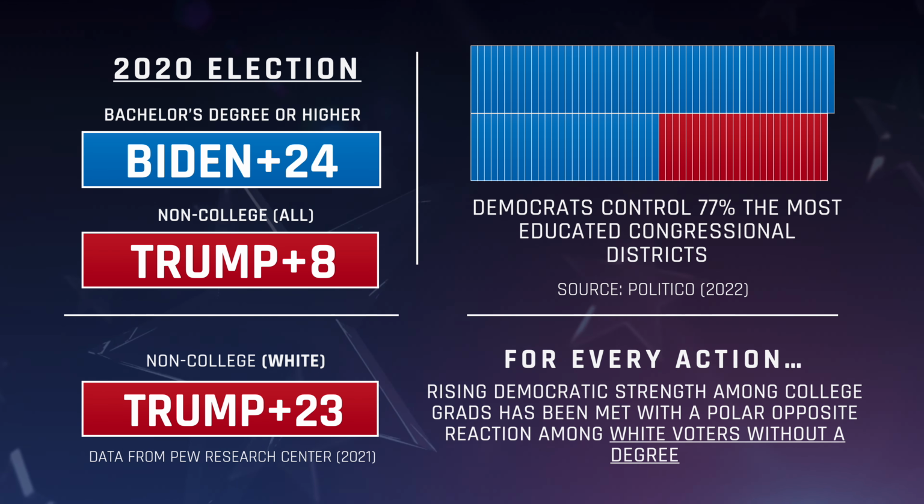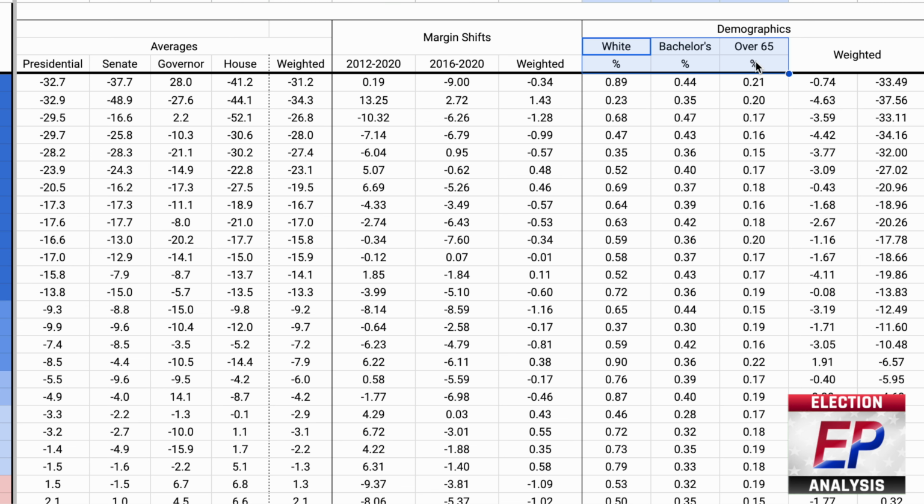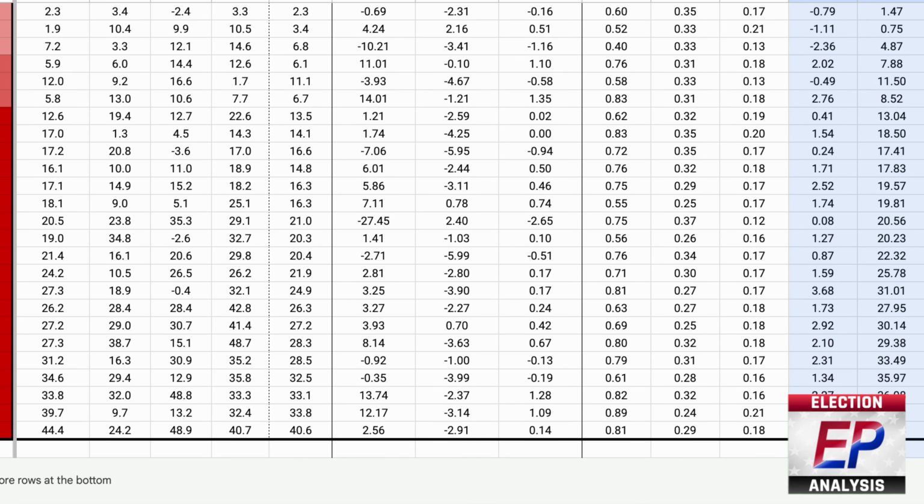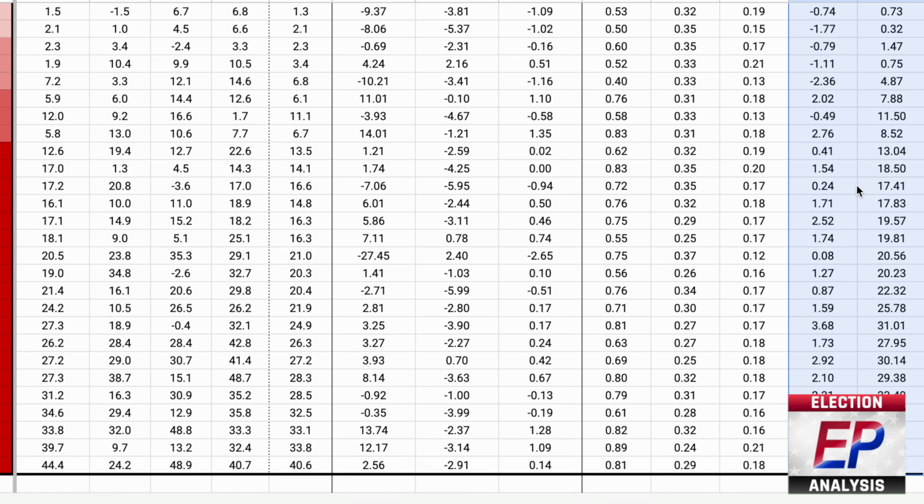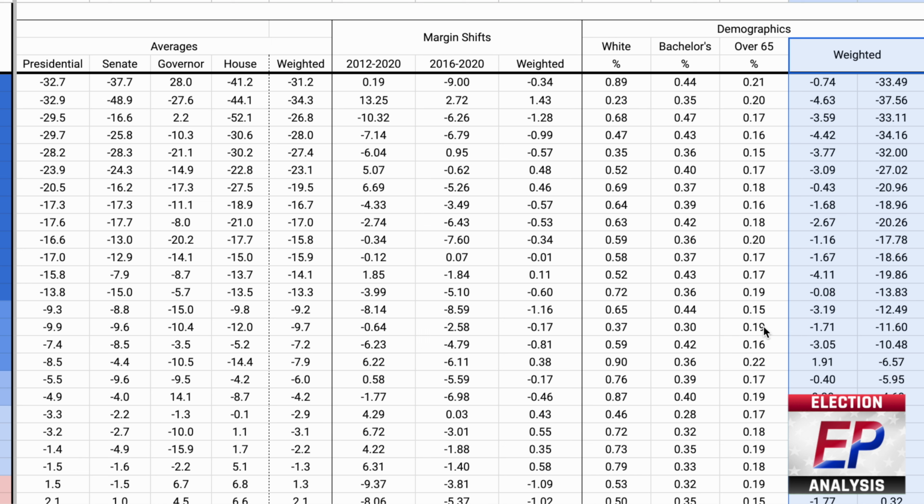However, as the saying goes, for every action there is an equal or opposite reaction, and Republicans have gained significantly among voters without a college degree, specifically white Americans. Trump won non-college whites by 23 points in 2020. And so, then, given what we know about minority voters tending to support the Democratic Party, and older voters backing Republicans, I have weighted these data points to favor the GOP by a few points in states that are less educated, with a high proportion of white and older voters, while conversely favoring Democrats in less white states with a high degree of educational attainment.